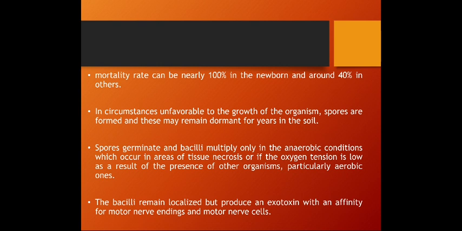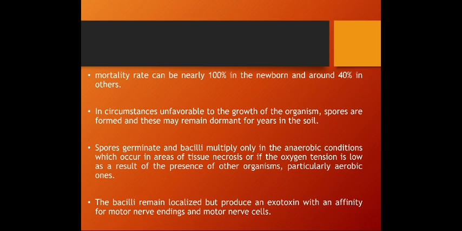Then spores germinate and bacilli multiply only in anaerobic conditions, which occur in areas of tissue necrosis or where oxygen tension is low as a result of the presence of other organisms, particularly aerobic ones. The bacilli then remain localized but produce an exotoxin with an affinity for motor nerve endings and motor nerve cells.